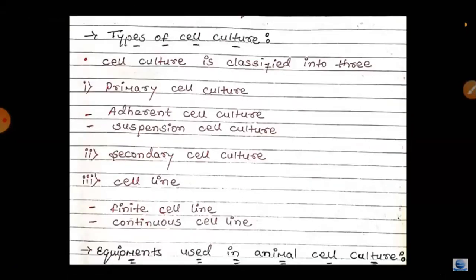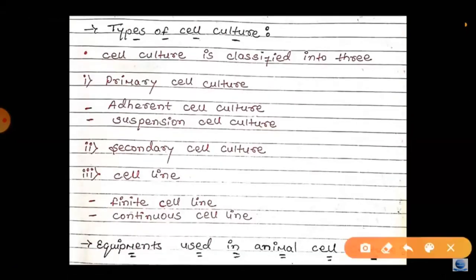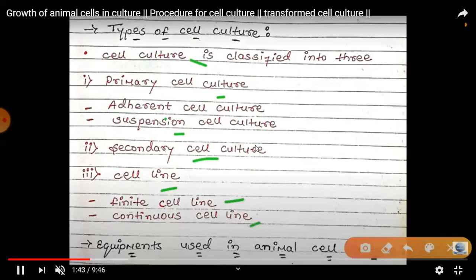Types of cell culture are classified into three ways. First one, primary cell culture. Again, primary cell culture is divided into the adherent cell culture and the suspension cell culture. Then secondary cell culture, and the third one is the cell line. Cell line is again divided into the finite cell line and the continuous cell line. So these are the types.